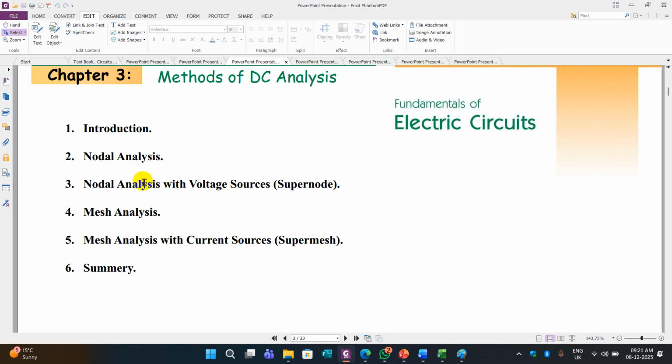So here, introduction, nodal analysis we studied, and nodal analysis with voltage source, that is super node, we skipped that one. Mesh analysis we studied with a big circuit, and mesh analysis with current source, that is super mesh, we also skipped. Super node and super mesh were not covered in the teaching, that's why I skipped them for the exam also.